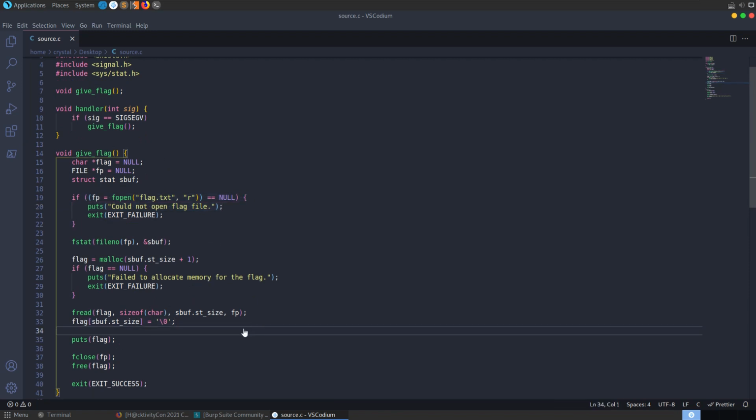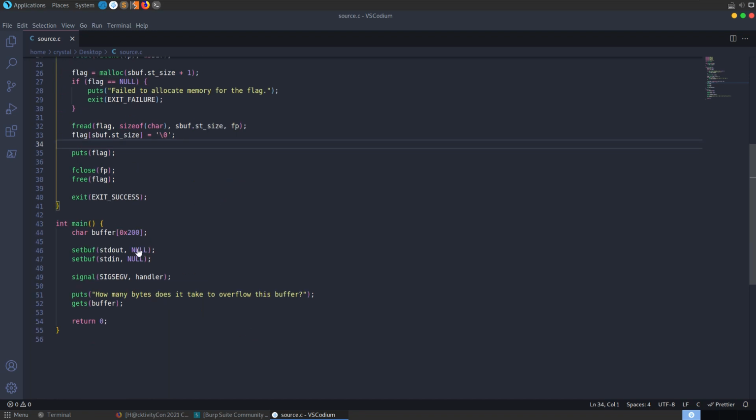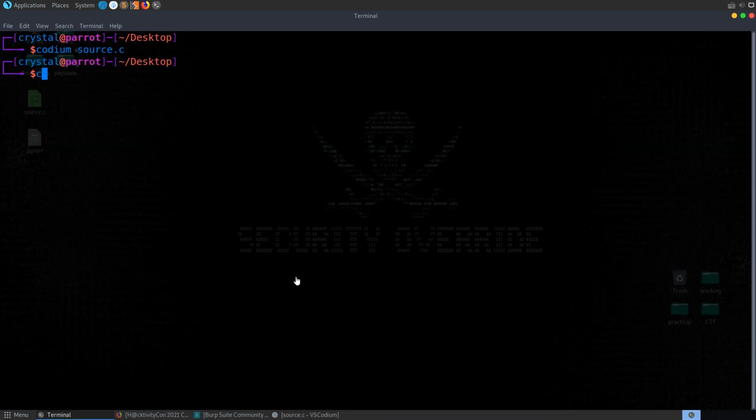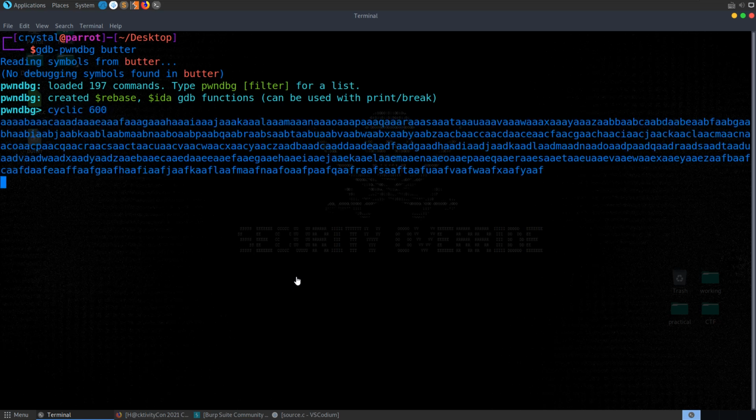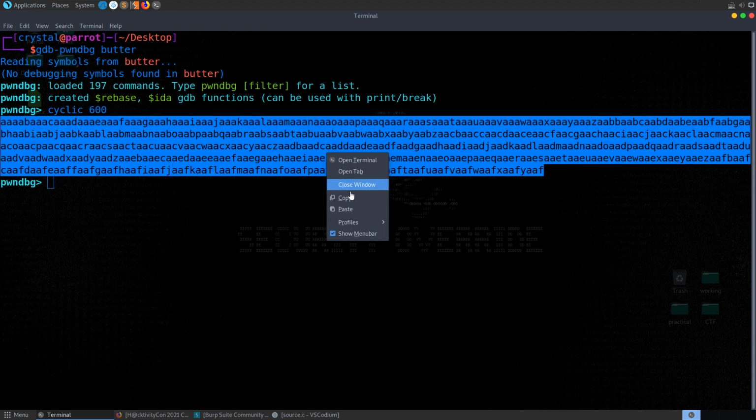So let's go and try this out. I'll make the program executable. We could just try this with 512 bytes and then keep working our way up, but I'm going to do this as we would approach a more complicated buffer overflow challenge. I'm going to open it in GDB with pwndbg, and let's generate a cyclic pattern. We know that it's going to be over 512, so let's generate a cyclic pattern of 600 bytes, and we'll take a copy of that.